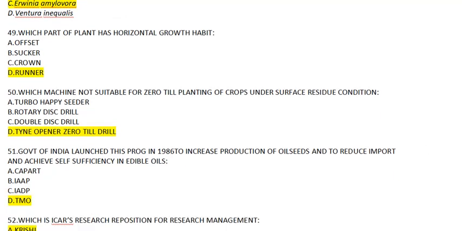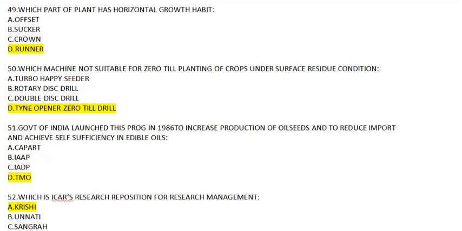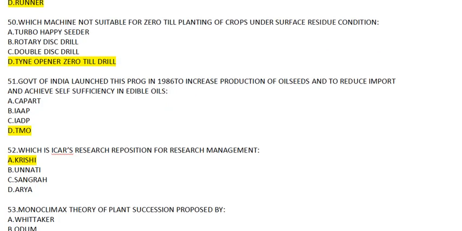Question number 49. Which part of the plant has the horizontal growth habit? Now, offset grows laterally. Crown is of course the head. Sucker grows from the base of the tree, while runner is the most appropriate answer, and it has the horizontal growth habit.